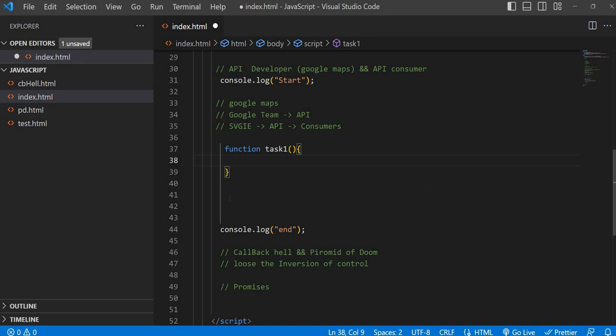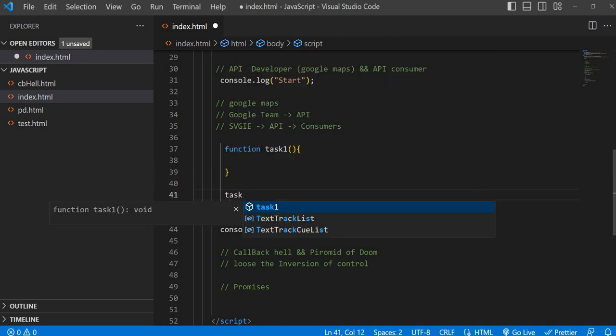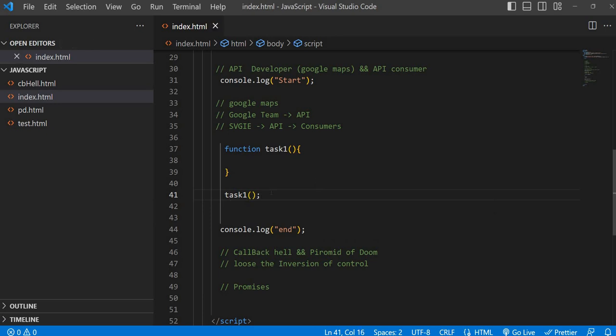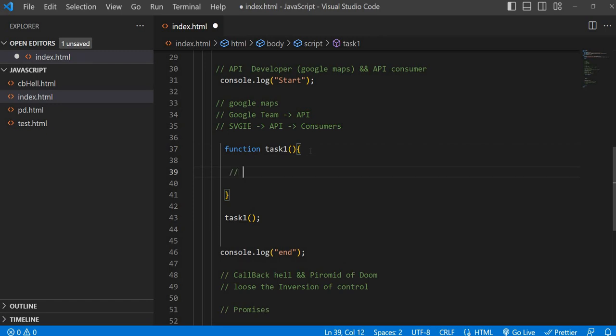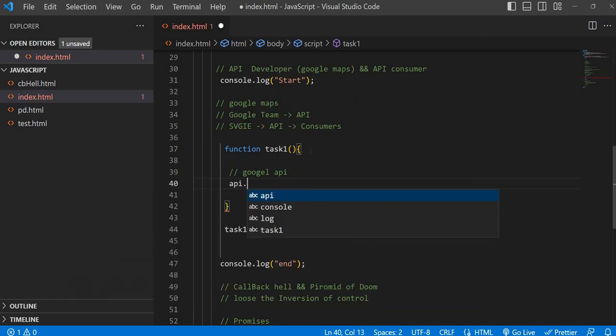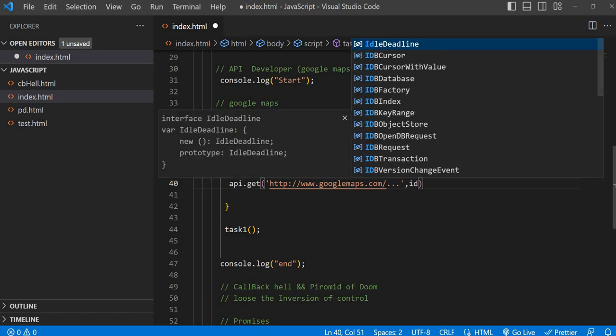If I invoke this task one, just imagine in this task one we are calling the Google API, like API.get, and you are passing some URL like http://www.googlemaps.com, some information, and some value, some ID kind of thing.